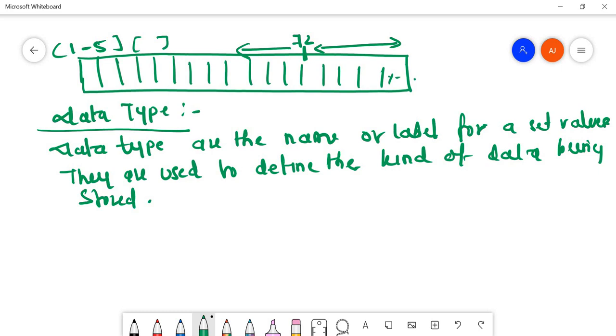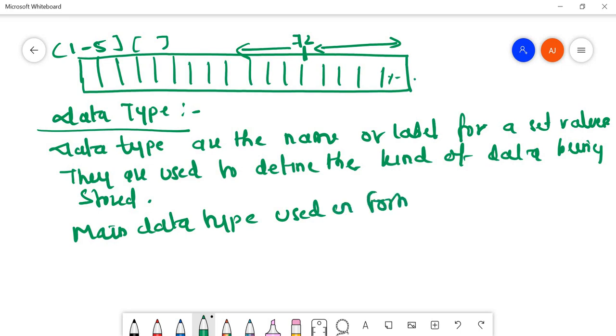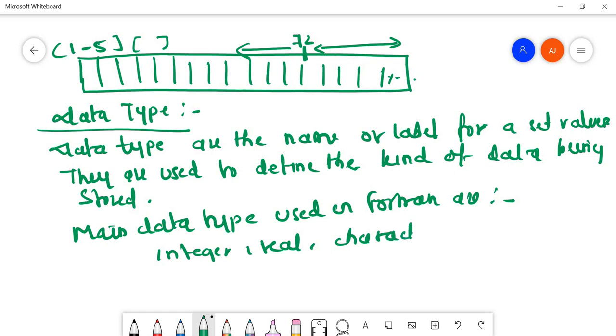The main data types used in Fortran are integer, real, and character. Other data types can be double and complex. Fine. So these are the data types. So this was all about question number 3.